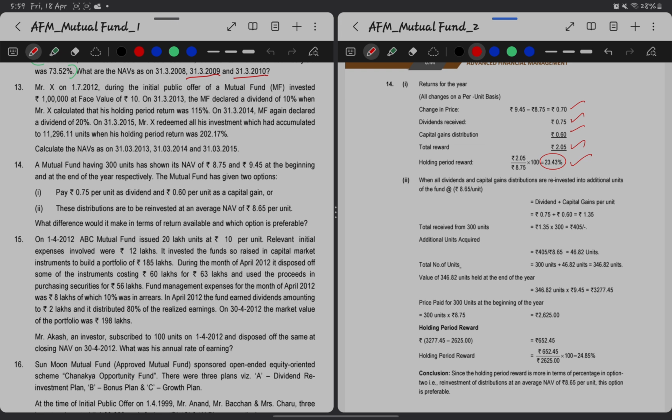The unrealized gain of capital appreciation will not be considered because it will already be reinvested. Now considering the realized gains, 0.75 plus 0.6 is 1.35. 1.35 multiplied by 300 will give us 405.